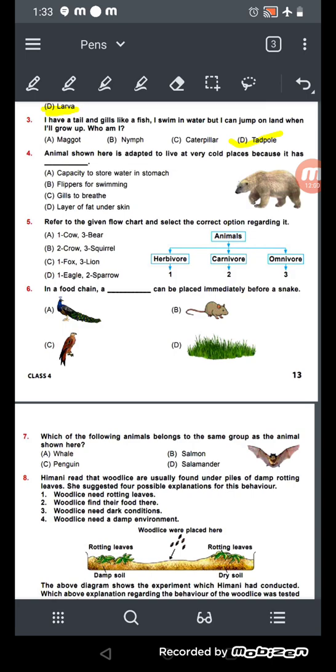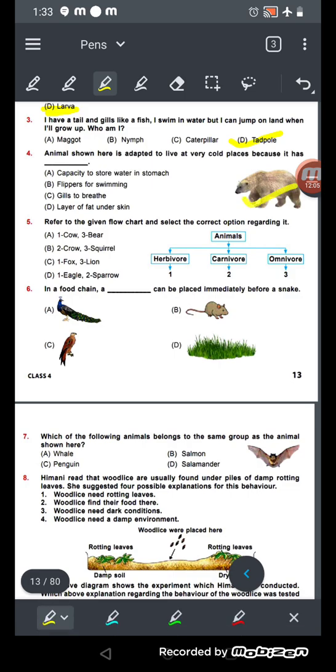Okay, now see number 4. The animal shown here is adapted to live at very cold places. Because it has dash, so what does it have? Capacity to store water in the stomach. Flipper for swimming. Do they swim? Gills to breathe. Do they have gills? And layers of fat under skin. Yes, the answer will be layers of fat under the skin. Why? Because they need to keep themselves warm, because they live in a very cold place.